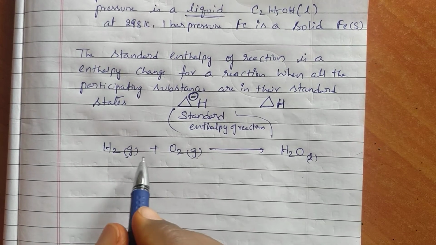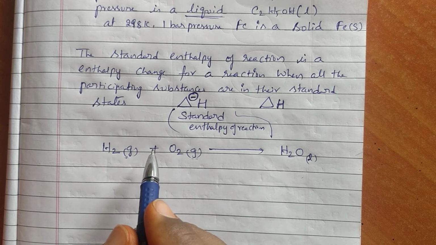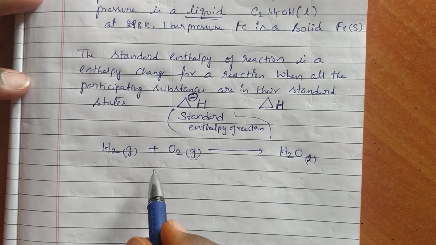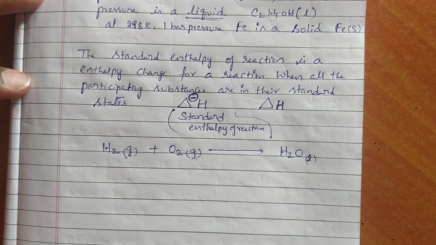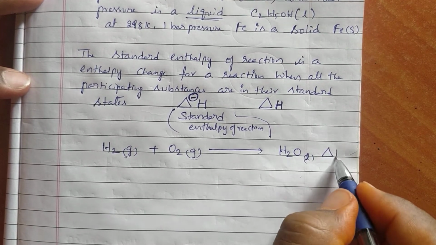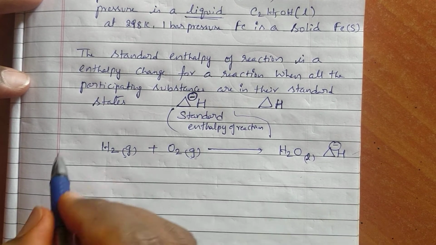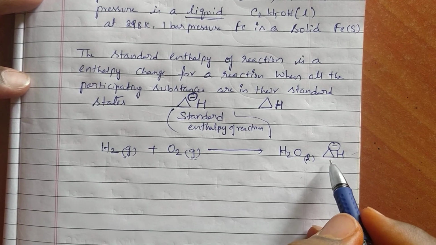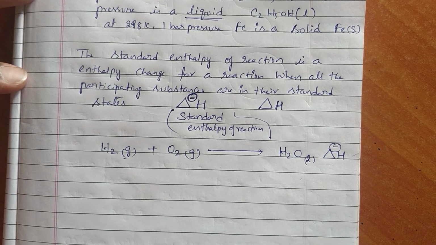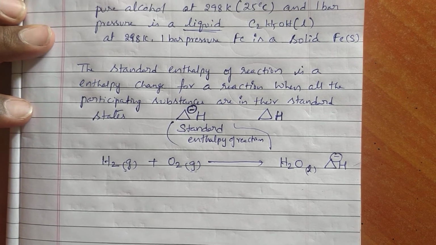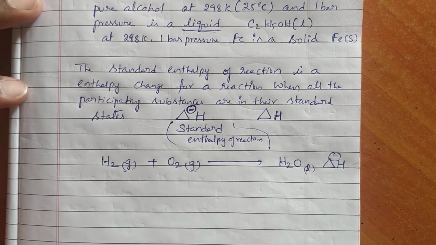In their standard states, they react to form water. So, for this reaction, how much energy is involved? That means the change in enthalpy, delta H, is called the standard enthalpy of reaction. For this whole reaction, this is called the standard enthalpy of reaction. I think you are clear. This is the example we gave.